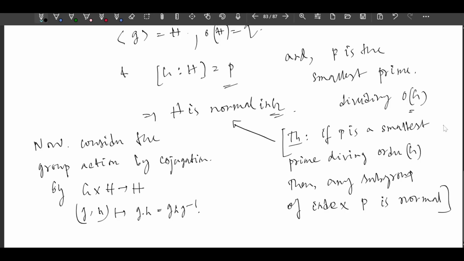This is defined, right? That is, G H G inverse belongs to H for any G, since H is a normal subgroup. So this action is defined.